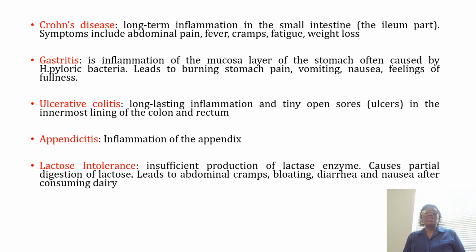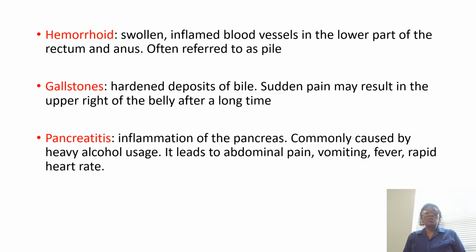So these are the different types of ailments and disorders you have in the digestive system. You have another one that is referred to as hemorrhoid. Hemorrhoid is commonly referred to as piles.